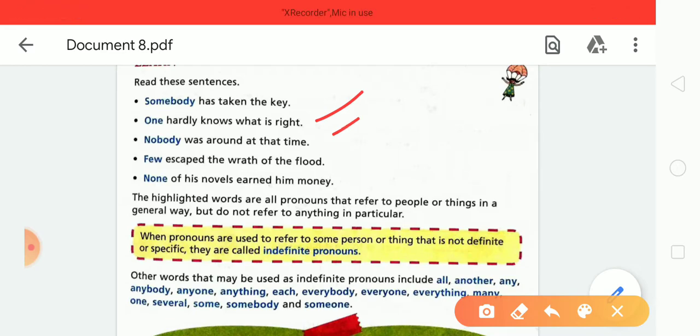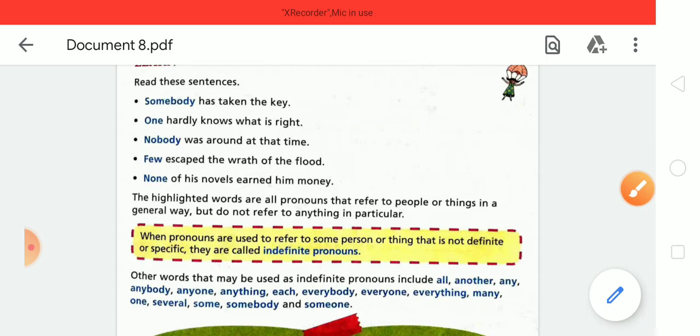Many words may be used as indefinite pronouns, like all, other, any, anybody, anyone, anything, each, everybody, everything, many. Indefinite pronouns do not refer to a particular person or thing.